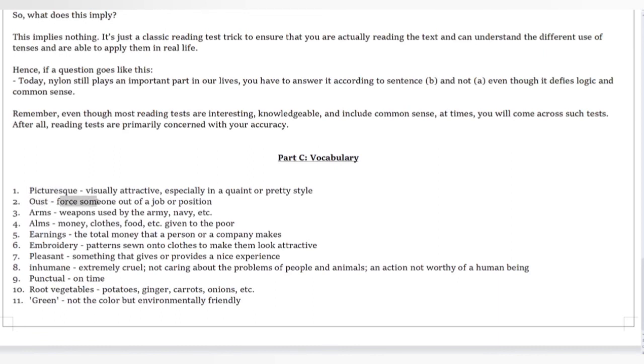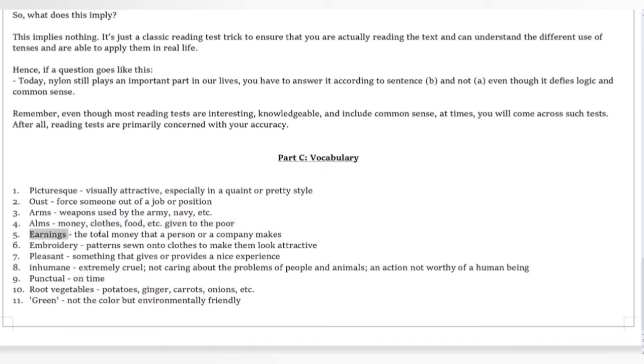So oust is when you force someone out of a job or a position, maybe in the government, in an office. You remove them using force. You don't just make them leave, you really force them out. Okay, number 3, arms. You have arms, but arms also refers to weapons used by the army, the navy, etc. So arms and ammunition. Number 4 is also arms, but that's like money and clothes, etc., stuff that you give to the poor. That's arms. Earnings.